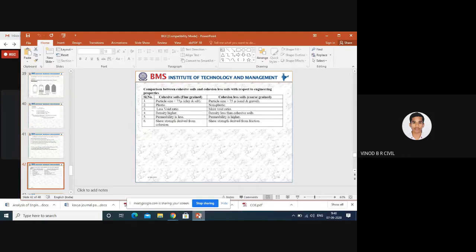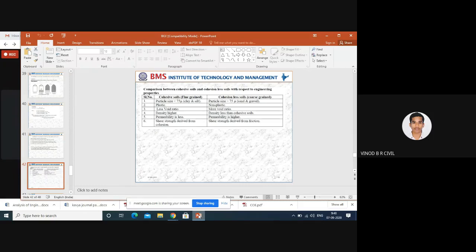Permeability is less in clay; we can use clay material as a waterproofing agent. Here in sandy soil, voids are more, so permeability is higher. Shear strength is derived from the cohesion.